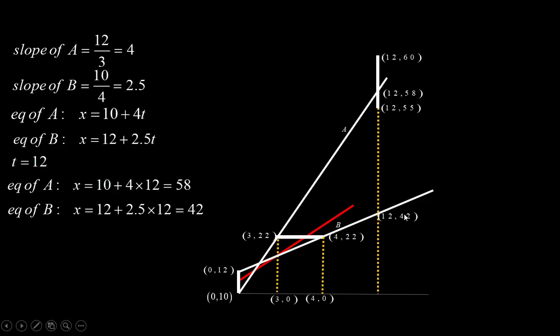Obviously this point is not possible because it is not in the given range. The range here is from 55 to 60 only. So only those lines are possible which cut this t equal to 12 line in this range from 55 to 60. So the maximum slope line is okay. This minimum slope line is not okay because it is not passing through any of the permissible points.